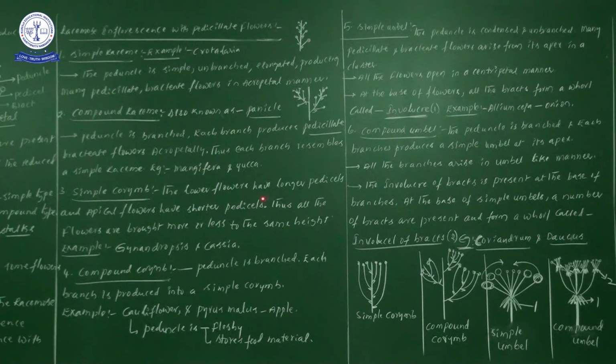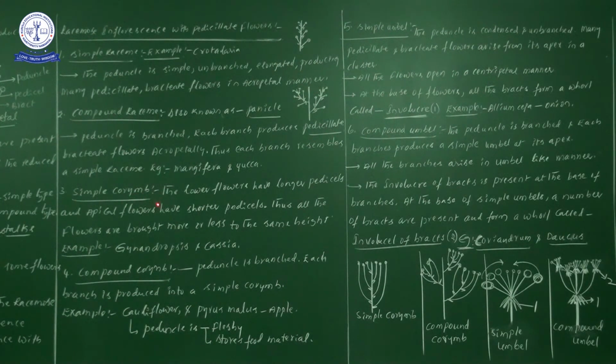Again, what is the point we should not forget? The peduncle is simple, unbranched, elongated, producing many pedicellate and bracteate flowers in an acropetal manner. So all the points we wrote under simple, we have to learn. When reading simple, definitely remember this important point: the peduncle is simple and unbranched.